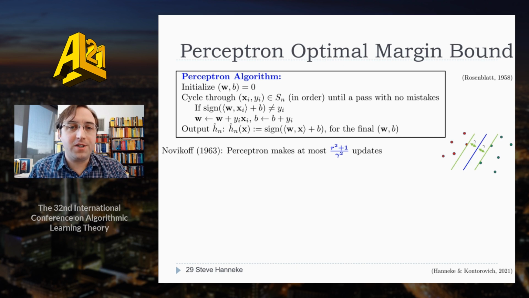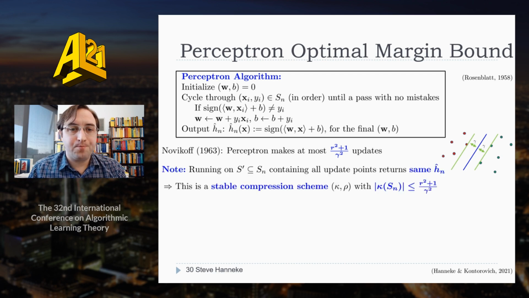Now, in terms of margin, there's a classic result from Novikoff that says the Perceptron will update at most r squared plus 1 over gamma squared times. Since the final classifier is completely determined by these updates, this algorithm can be viewed as a compression scheme of at most this size.